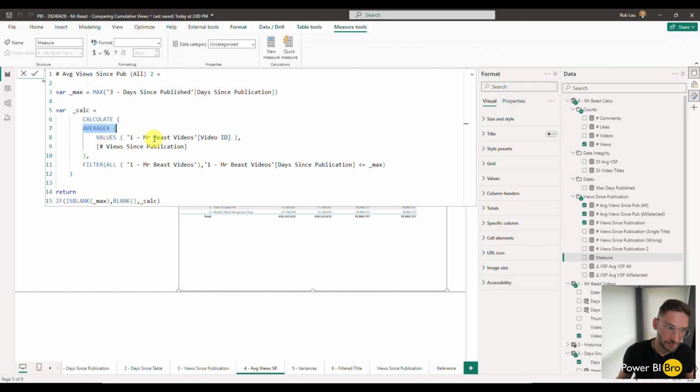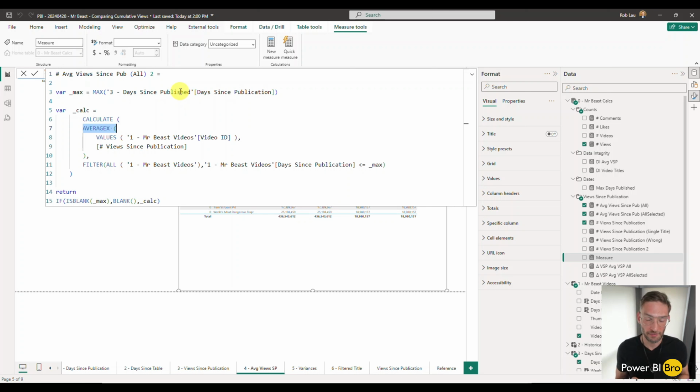In this case, because we're calculating this for every video, I'm feeding it first a table that essentially just says return every video and return every single view for that video, views since publication. So we're getting that. And then I'm filtering the table to bring back only the days since publication that are less than what we're reporting on.